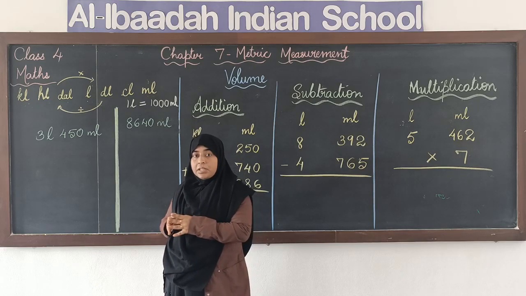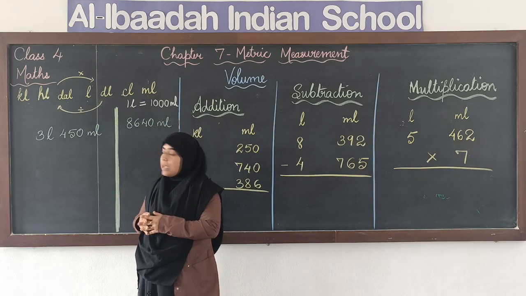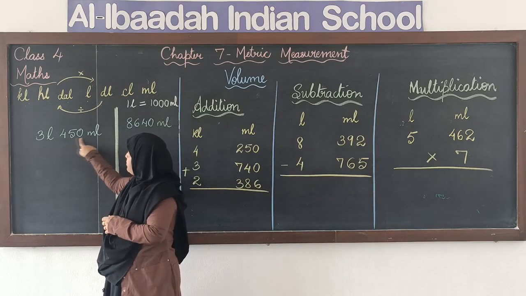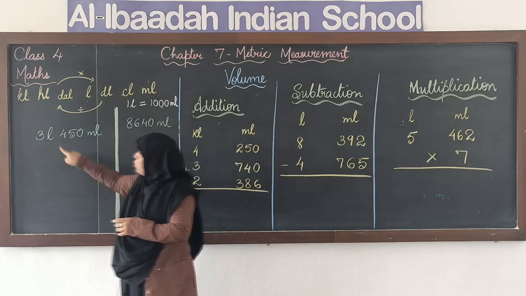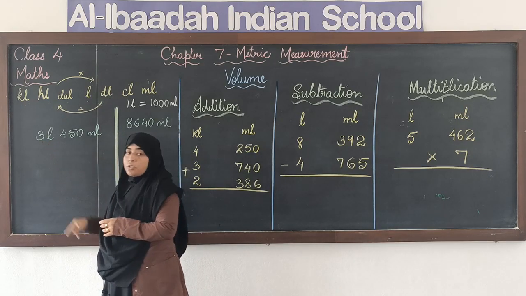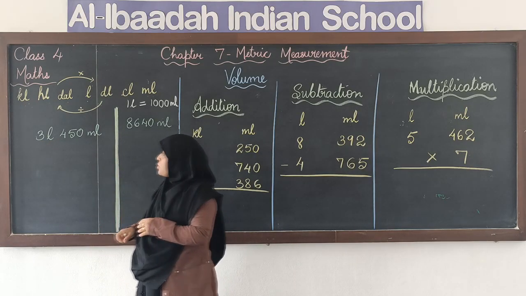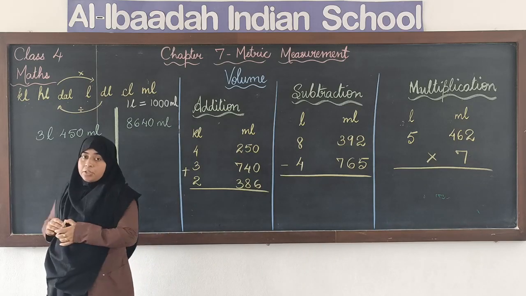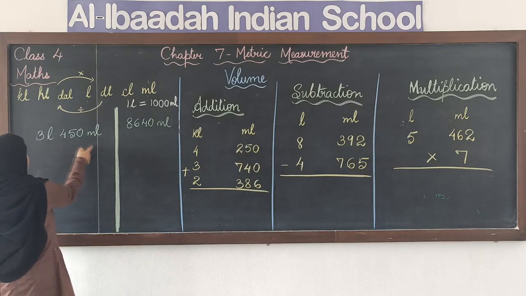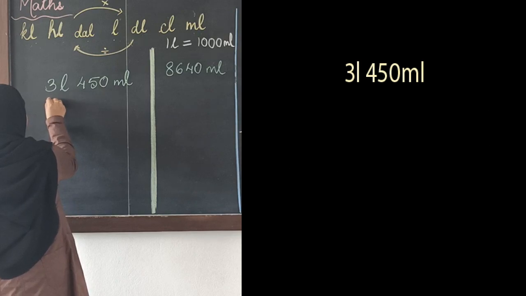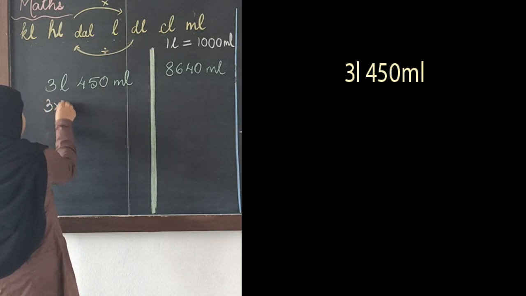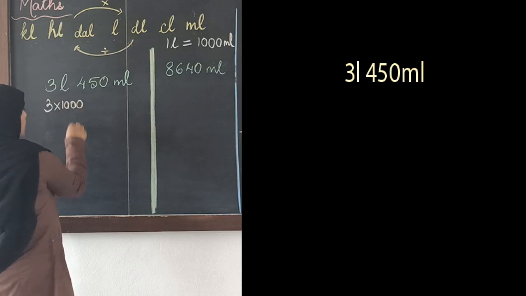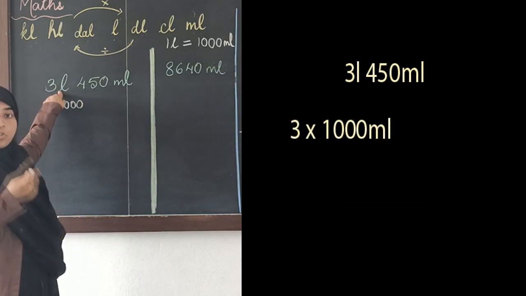Now we have to convert it all to milliliters. If you see 450, it's already in milliliters, so we don't have to do anything with that. We only have to change this 3 liters to milliliters. So 3 liters we have to convert to milliliters and then add it with 450. If I have to change 3 liters to milliliters, I will multiply it with 1000, because I am changing a greater unit to a smaller unit.